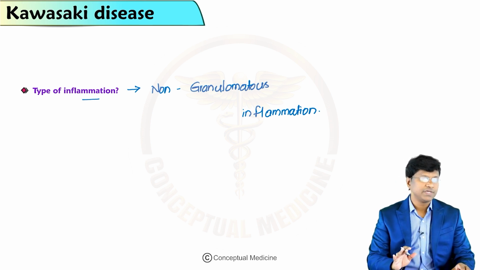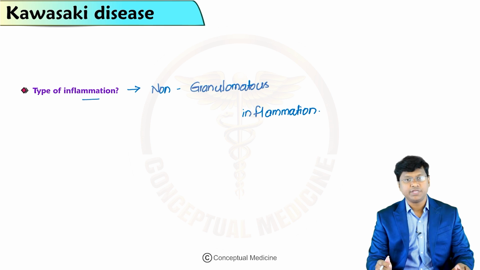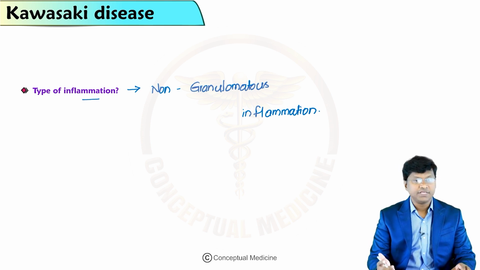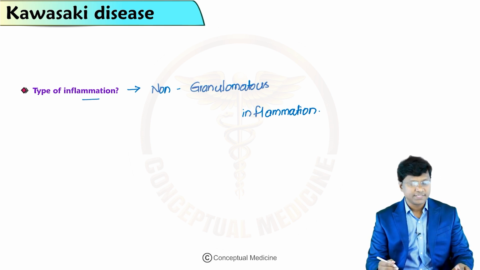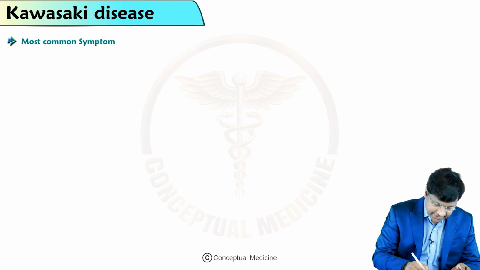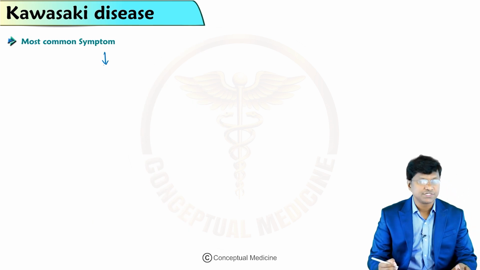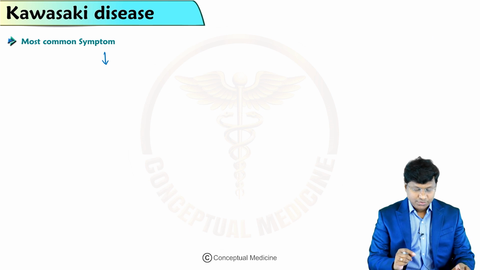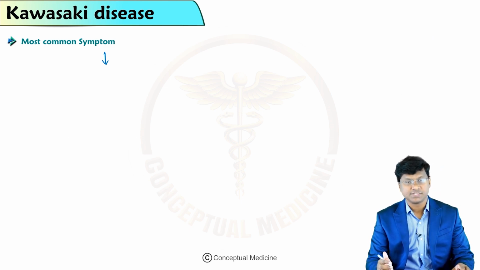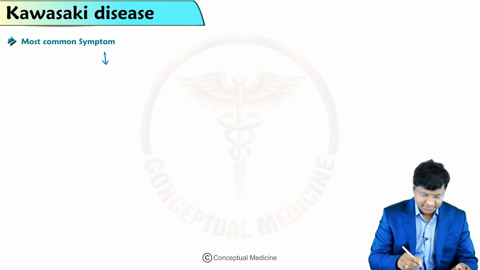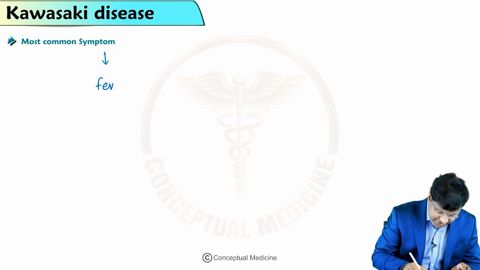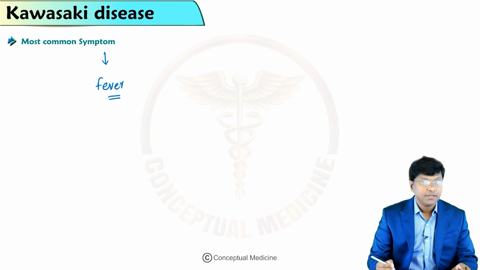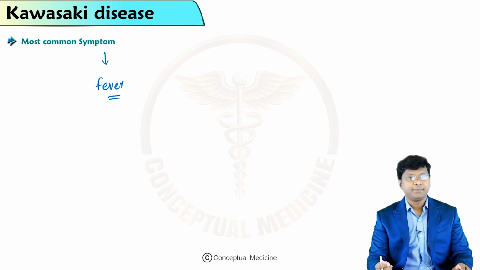And pathogenesis we have discussed: it's an immune-mediated injury to the vessel endothelium with infiltration of mononuclear cells. Now, you should know the clinical features in Kawasaki, including the most common symptom, which is fever. There will be a prior history of fever for nearly 4 to 5 days.